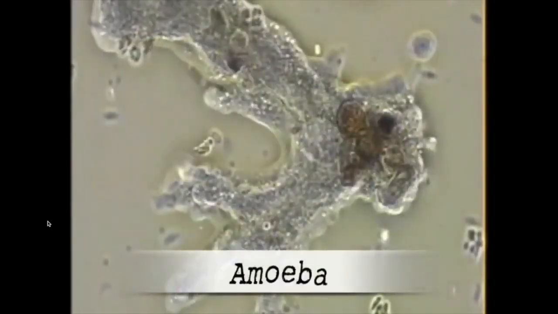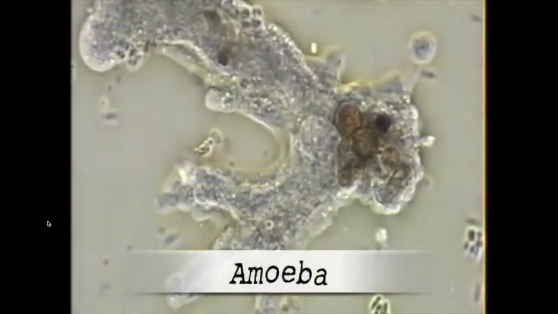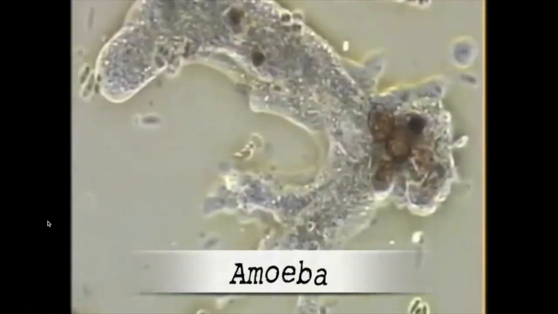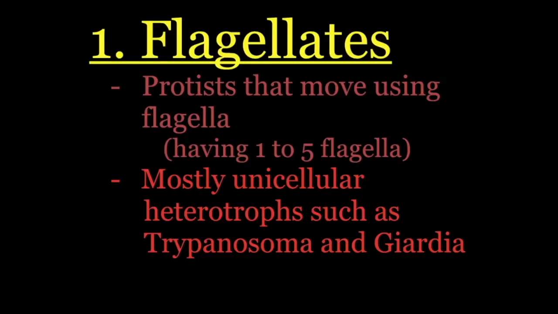And here's the amoeba, the movement of the cytoplasm. You can see some vacuoles, you can see the nucleus, you can see the pseudopods. Now, the first protozoa we're going to focus on are the flagellates. These are the protists, the protozoa that have flagella.